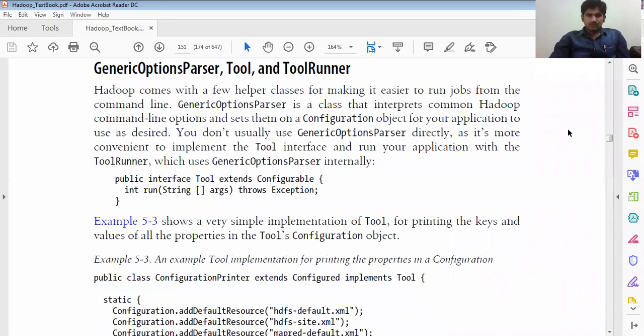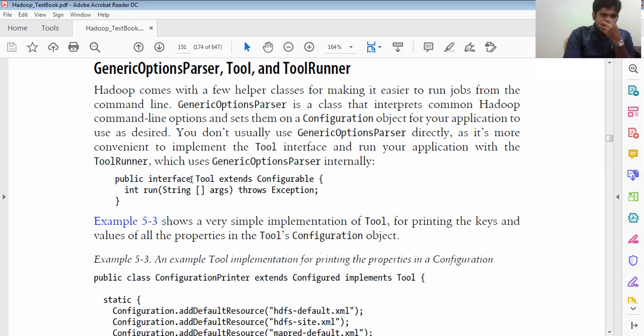So you don't usually use GenericOptionsParser directly, as it's more convenient to implement the Tool interface and run your application with the ToolRunner, which uses a GenericOptionsParser internally. So GenericOptionsParser is a class we are not going to use directly. With the help of the Tool, which is nothing but ToolRunner, when we use this ToolRunner in your applications, the GenericOptionsParser is used automatically and internally.